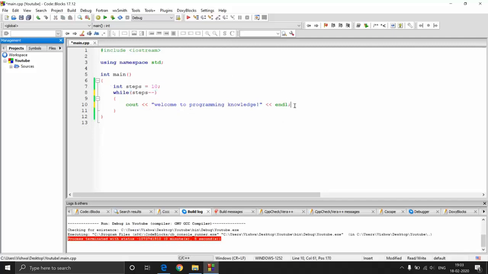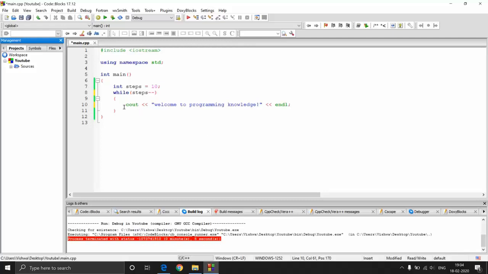So generally while loops are used at places where you don't know how many times the loop needs to be executed. So generally people use this kind of statements to run the loop till the condition stays true. Or you can do it with a for loop also. You put an infinite loop and then break out of the loop when time comes. So either way you can do it. So that's all for while loops.